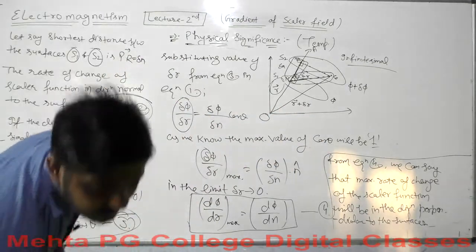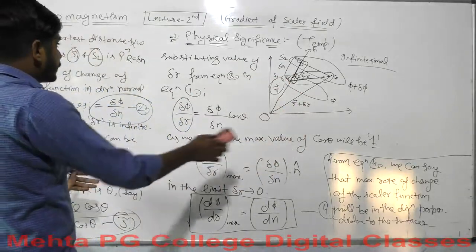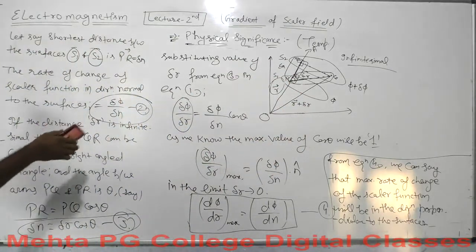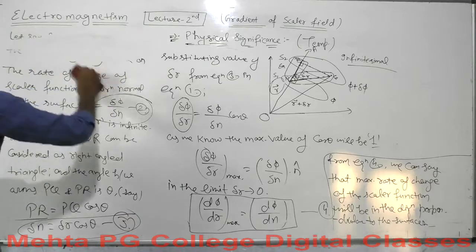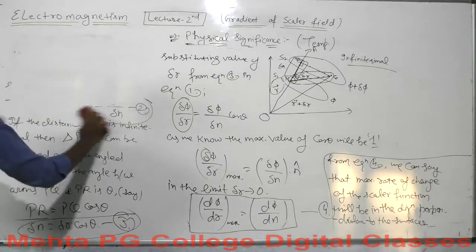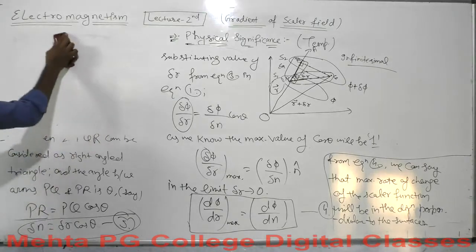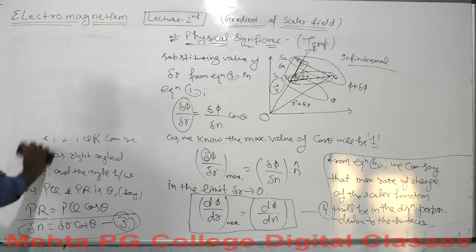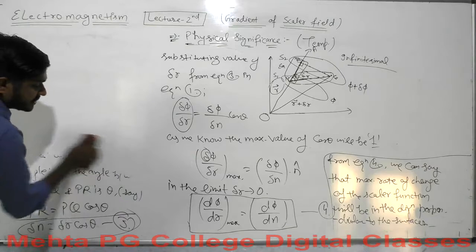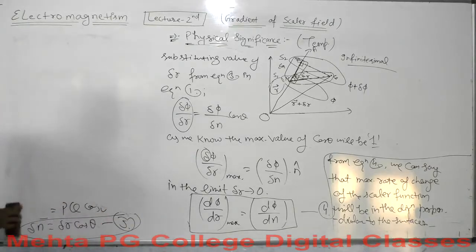For your reference you can write this down. This is the rest of the calculus, and now we will go for further calculation for the Cartesian coordinates, and we will find values of gradient for some specific functions. Okay, let me clear this off.